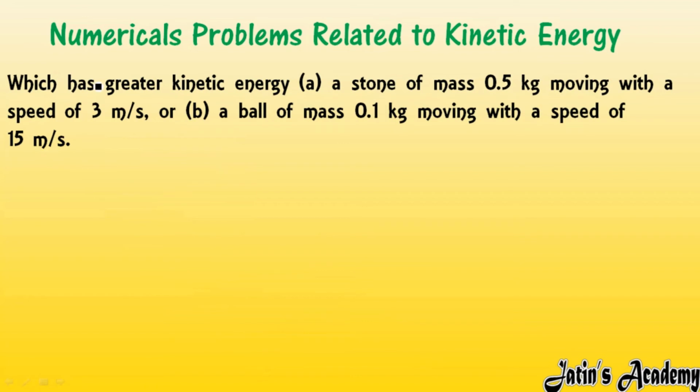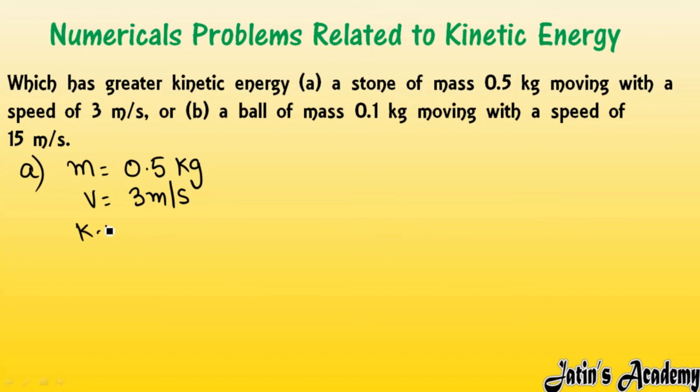Next we are having which has greater kinetic energy. So here two cases are given to us, A case and B case. In both the cases we have to check whether in A case or B case kinetic energy is more. In A case, the mass of the stone is 0.5 kg, moving with a velocity of 3 meter per second. Kinetic energy we have to calculate. We know the formula of kinetic energy as half mv square.